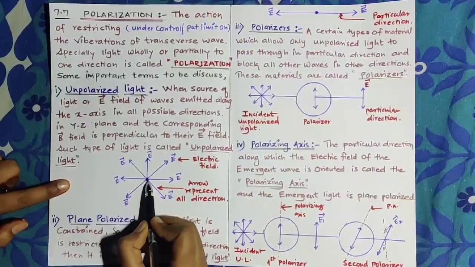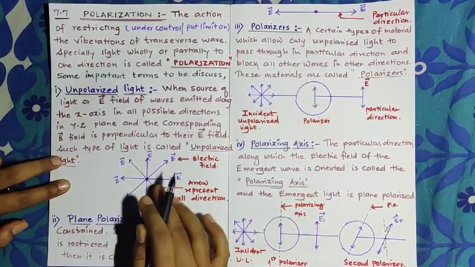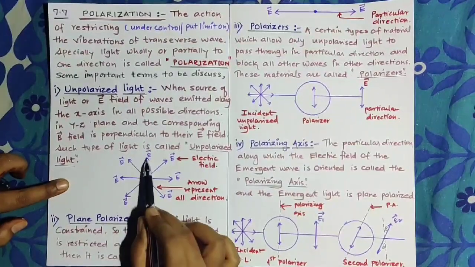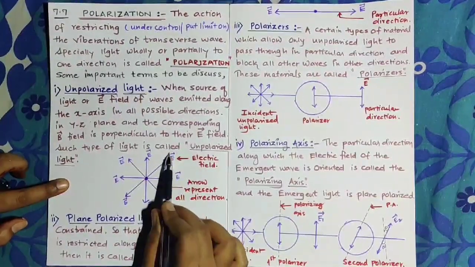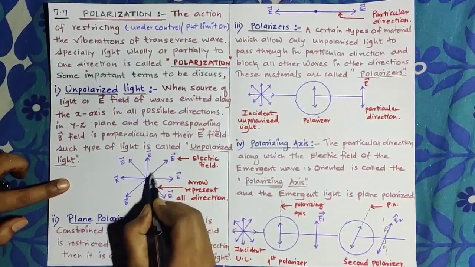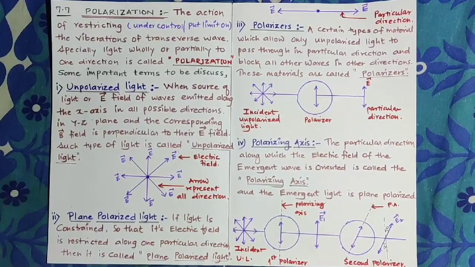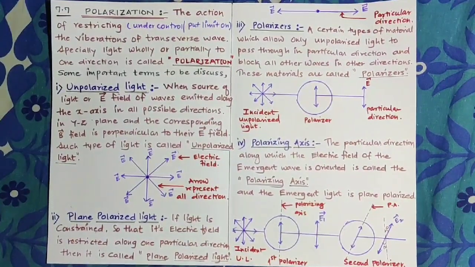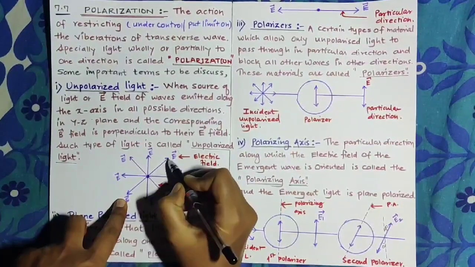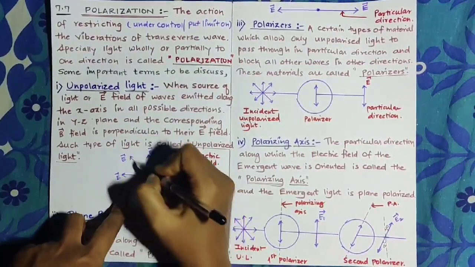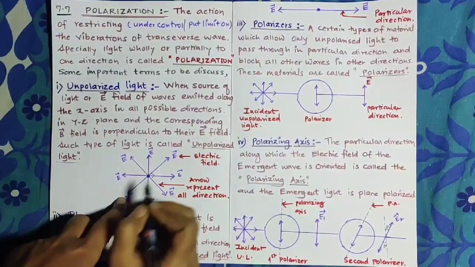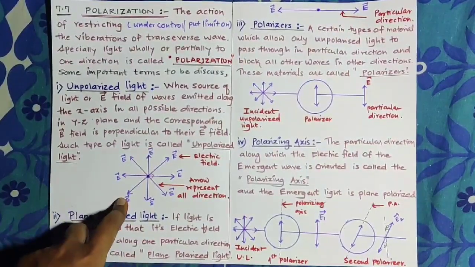This is the source of light, and it travels in all possible directions. This double-headed arrow represents the electric field, and if we draw a tangent line to this electric field, we get the direction of the magnetic field. That means if this arrow represents the electric field, then the perpendicular line at a 90-degree angle represents the magnetic field.